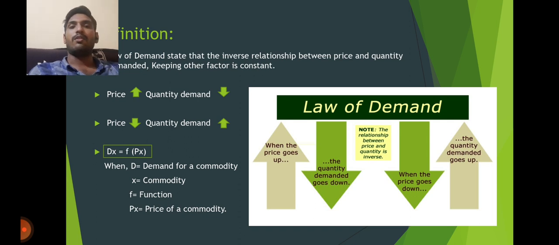The formula is Dx = f(Px), where D is the demand for the commodity, x is the commodity, f is the function, and Px is the price of the commodity.